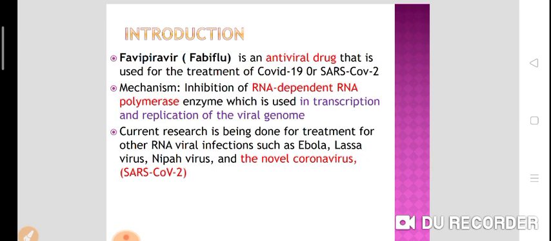SARS-CoV virus 2, which is the severe acute respiratory syndrome COVID virus. So we are using this drug nowadays, which is available orally. Fabiflu 200 milligram, Fabiflu 400 milligram, which is launched by the pharmaceutical company Glenmark nowadays. So this favipiravir, what is the mechanism of action? How is it effective in corona positive patients? We have discussed this mechanism of action in a previous video.